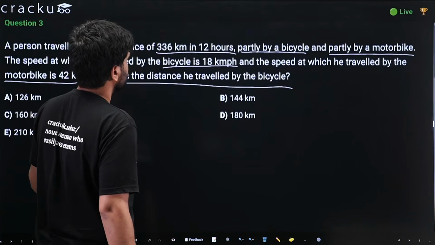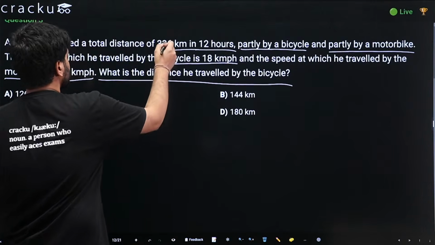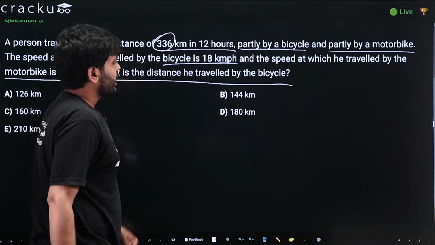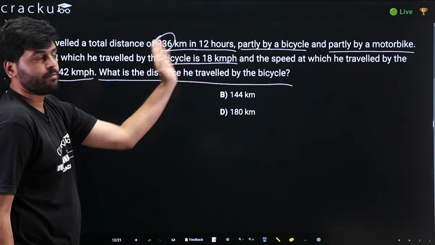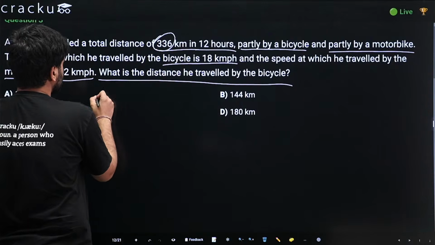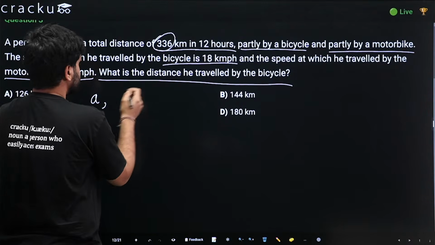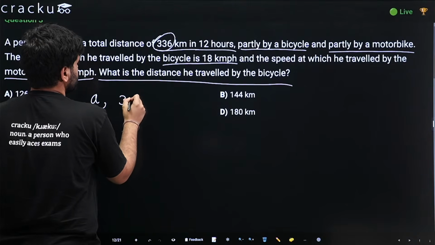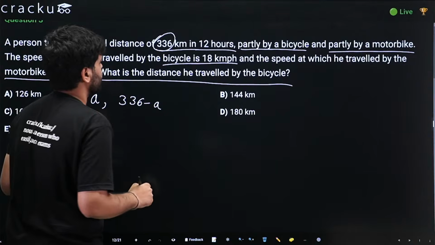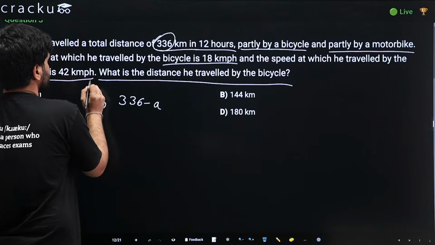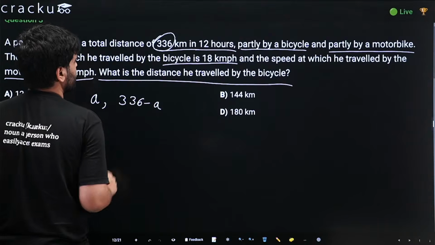Since we know the total distance and we don't know the distance covered by the bicycle and the motorbike, let us assume the distance by bicycle to be a kilometers. So by motorbike it would be 336 minus a kilometers. This is the distance by bicycle and motorbike.